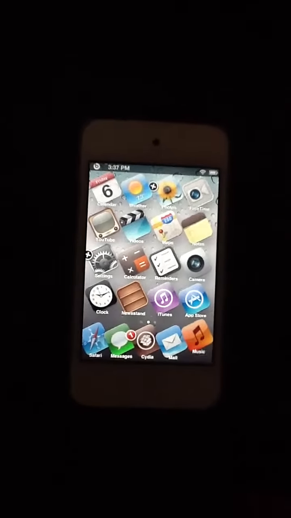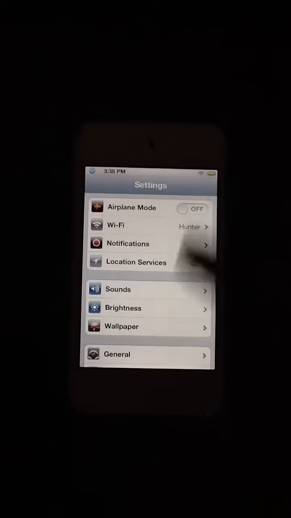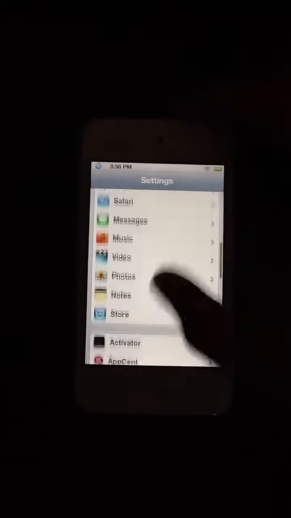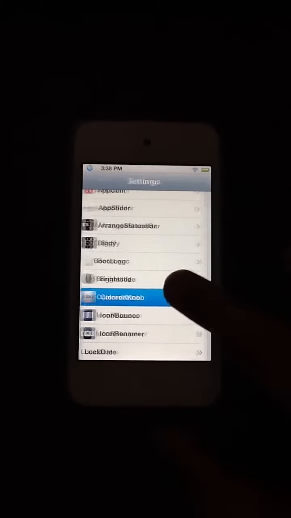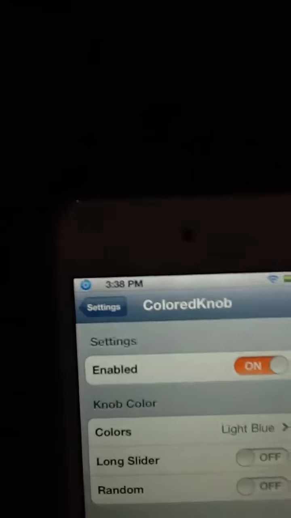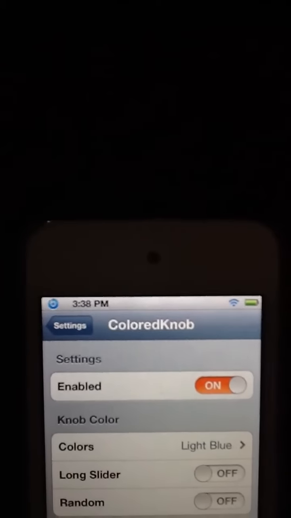This is a Cydia tweak, so you're going to have to go into Cydia and get that tweak. I'll show you what it is. It is called Colored Knob, so you can see it's right there. So you can go into Cydia right now and type that in.